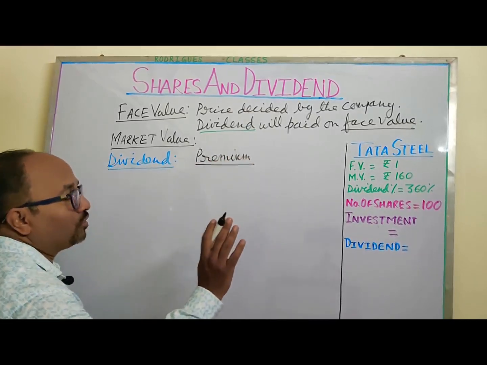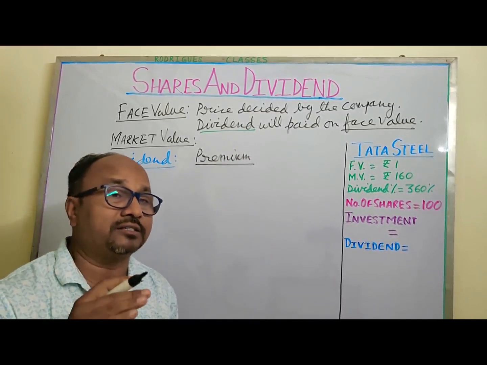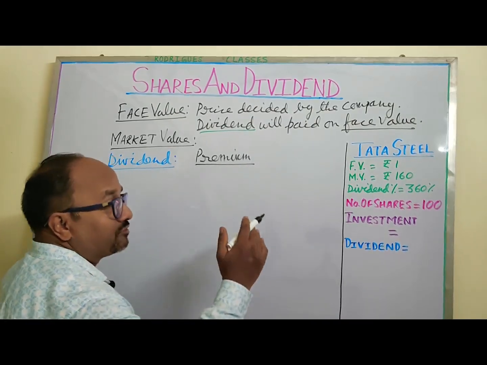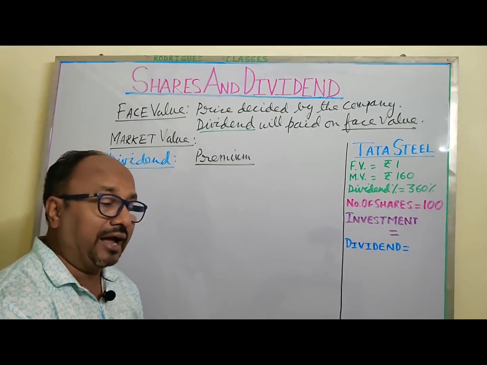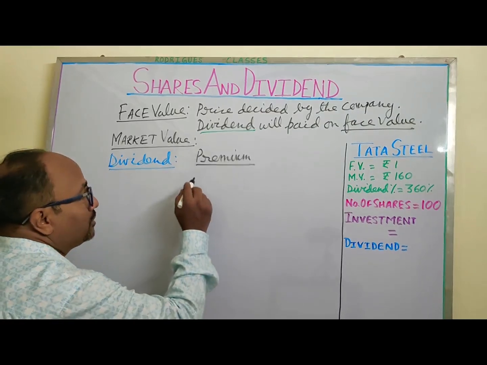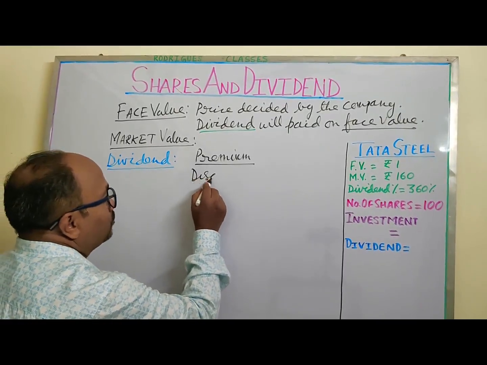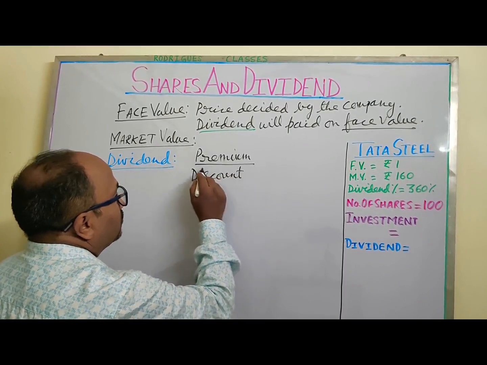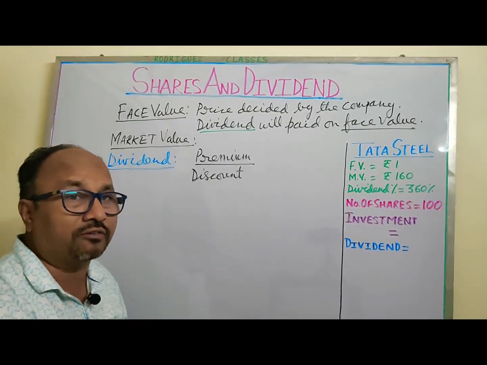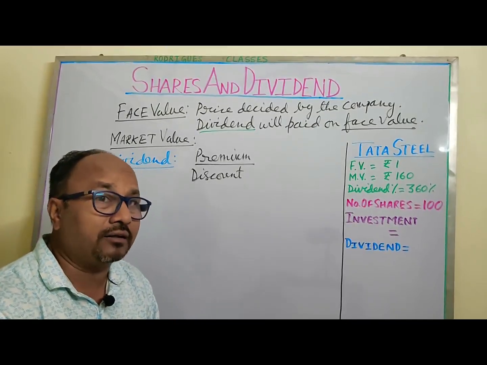When a share is sold at a premium, it is at a price greater than the face value. And if it is sold at a price less than the face value, then we call it a discount. When it is at face value, another word for it is at par.